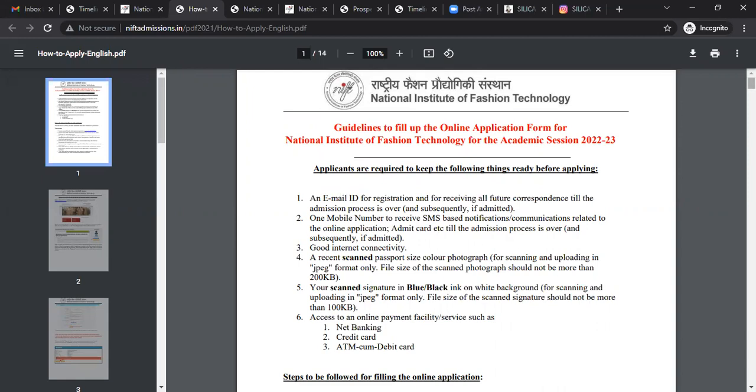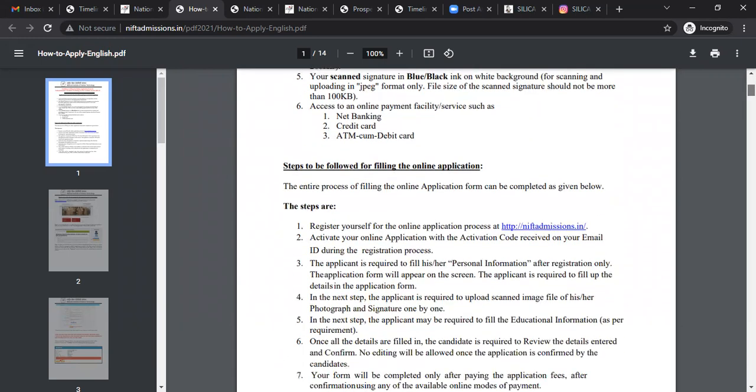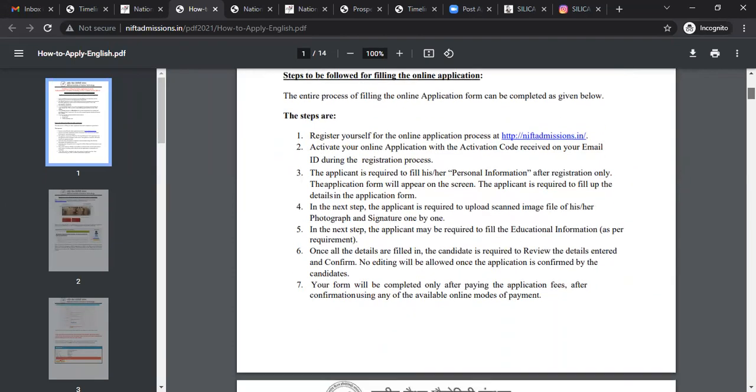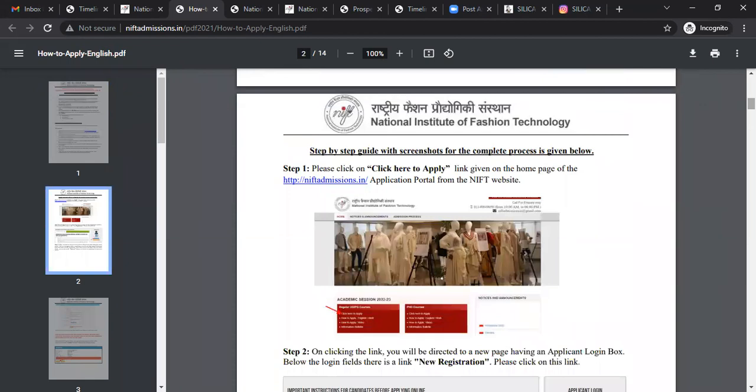So what are the steps to be followed for filling the online application form? Here they have given the steps. The entire process of filling the online application form can be completed as given below. So these are the steps. Just go through the steps. Meanwhile, I am physically showing you how to fill the online application form for NIFT.